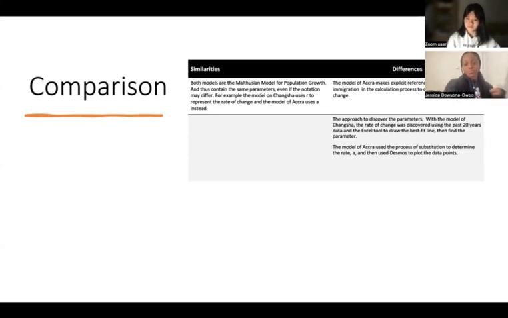When it comes to the approach to discover the parameters, with the model of Changsha, the rate of change was discovered using the line of best fit with data points, and then calculated and substituted back into the data points. But with the model for Accra, the process of substitution was first used to determine the rate of change, A, over the span of 20 years, first to determine the rate of change for 2022, and then that rate was applied to the previous years to determine whether it's representative or enough, and then we used it to make predictions for the future years.